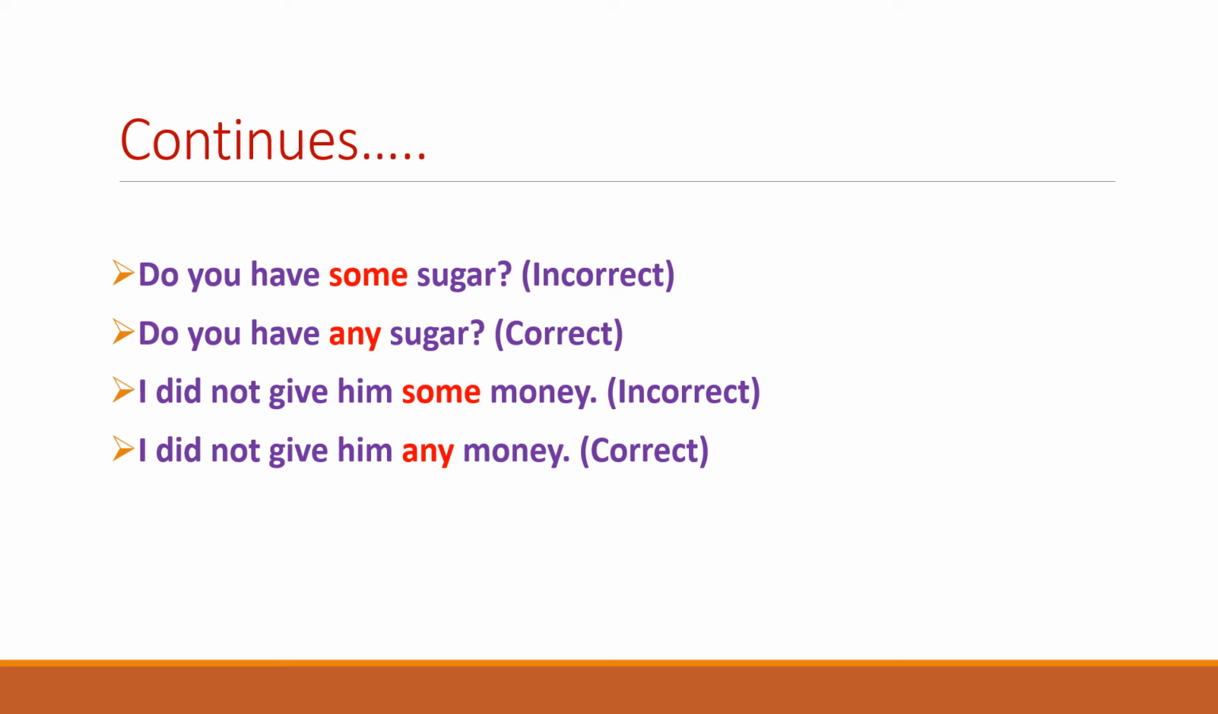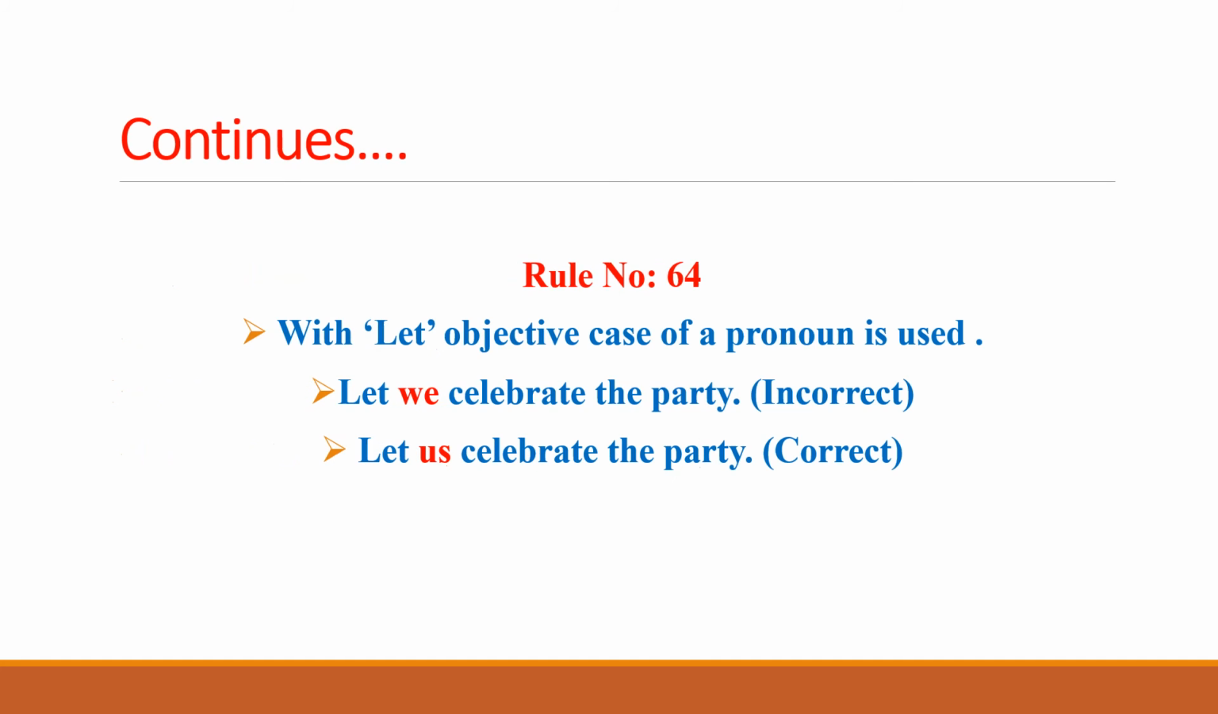The third example, I did not give him some money, is the negative sentence. And in negative sentence, as it has already been pointed out, using some is the incorrect expression, whereas the correct expression is to use any in the sentence. So I didn't give him some money is incorrect because of using some in a negative sentence, whereas I did not give him any money is the correct expression in the negative sentences.